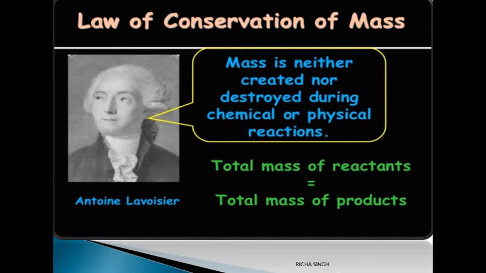This law proves that in any chemical reaction, the weight of products is always equal to the weight of reactants. Means mass, whatever it was initially, will remain the same. There will be no change in the mass.